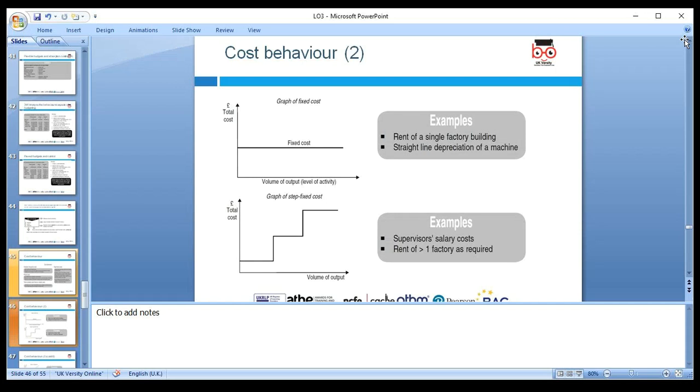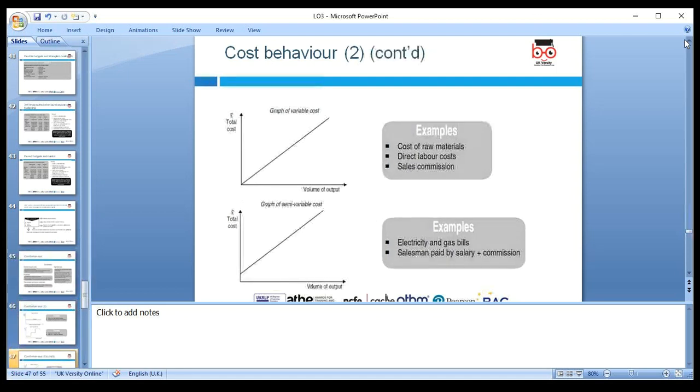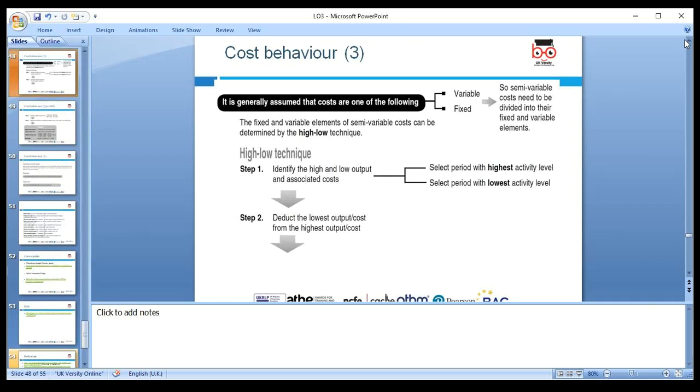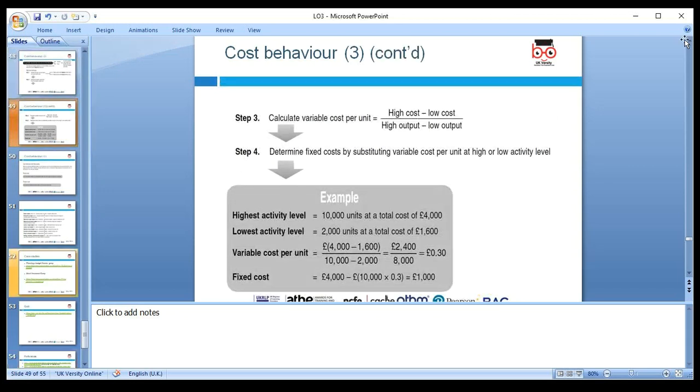Fixed is a straight line, step can go up. If we have a capacity, up to the capacity it is fixed, but if we have more people, we need to hire more rooms and need more space. So cost behavior is: variable changes, semi-variable is fixed and variable together. The high-low method we can use when we have semi-variable cost to find how much is fixed and how much is variable. When we have two levels of production or cost, we write the high number of units, and we have included an example here.